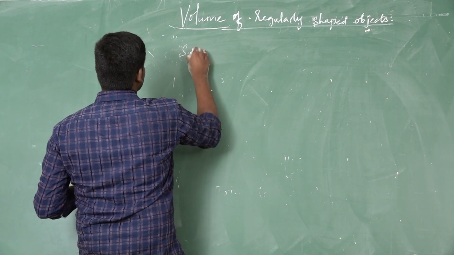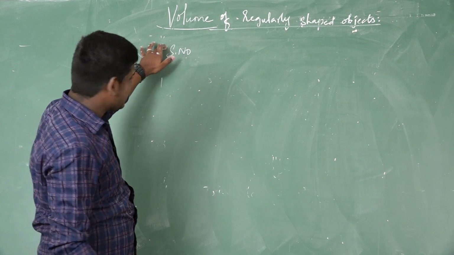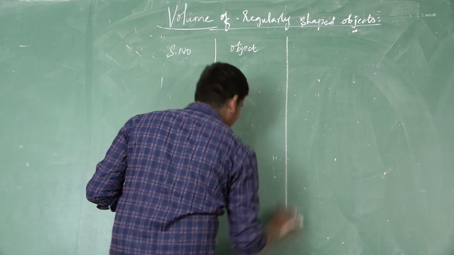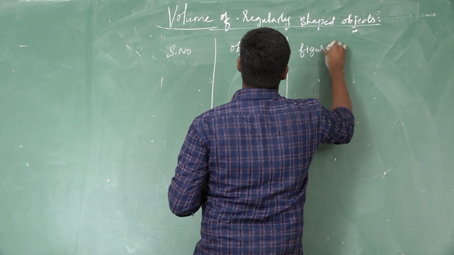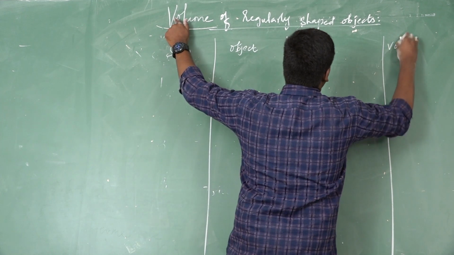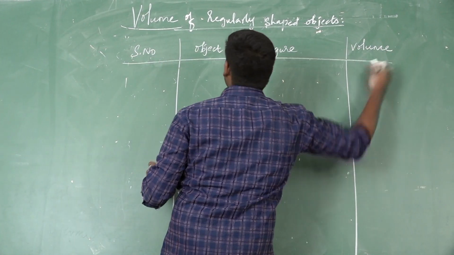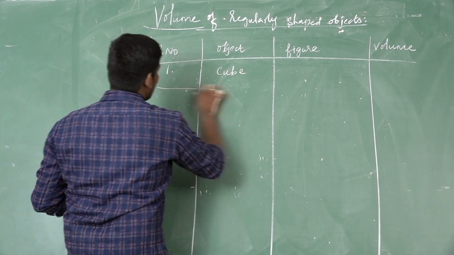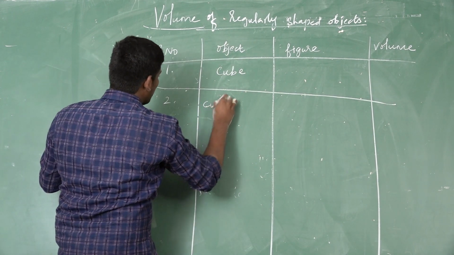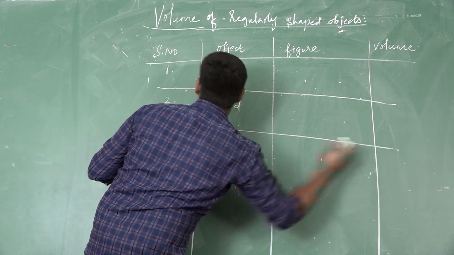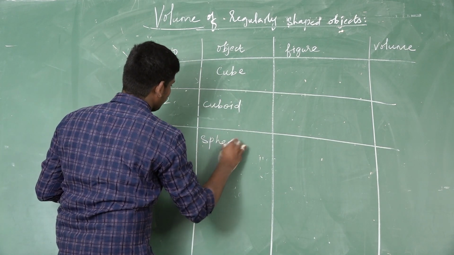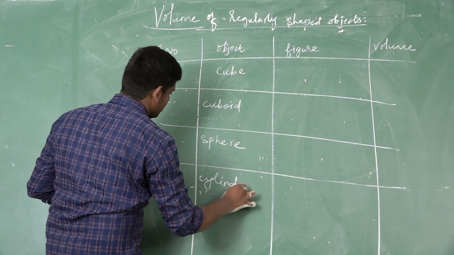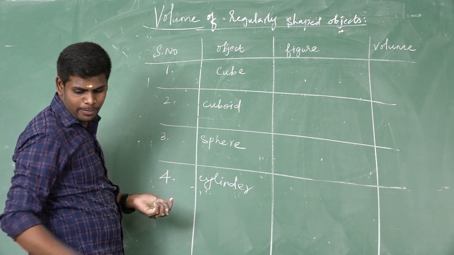So first one is serial number. Next one is object, and third one is figure. And the last one is we want to calculate the volume. So first serial number is 1. The first object is cube, the second one is cuboid, next sphere, and the fourth one is cylinder. These are the volumes of regularly shaped objects.